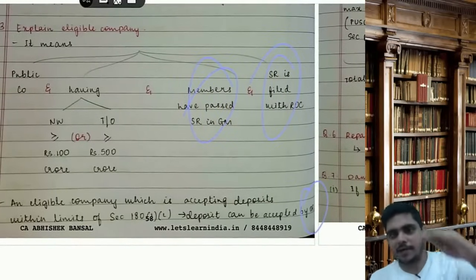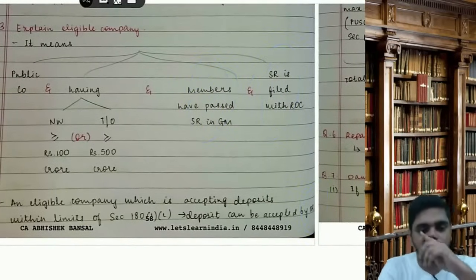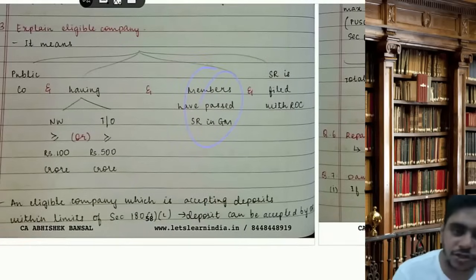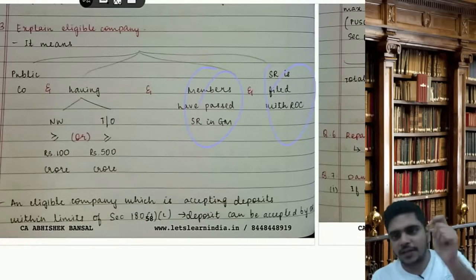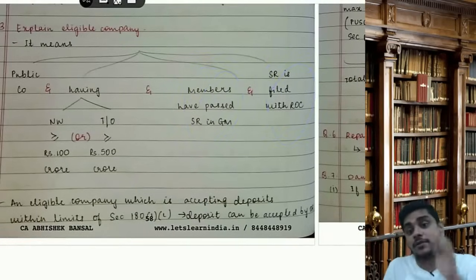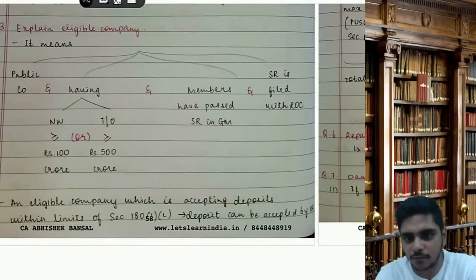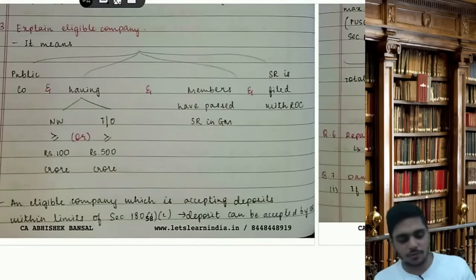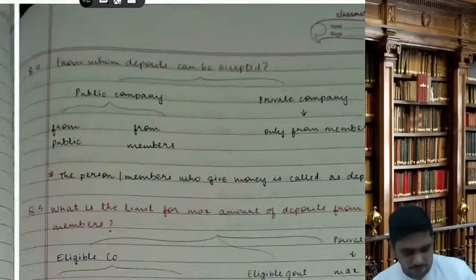Okay, public company having minimum net worth of 100 crores or turnover of minimum 500 crores and members have passed SR in GM and that SR is filed with ROC. But if an eligible company is accepting deposits within the limits of 181C, what is 181C? It will come in CA final if you reach till there. They can accept the deposits by OR. Clear? SR, OR both. SR is special resolution, OR is ordinary resolution.